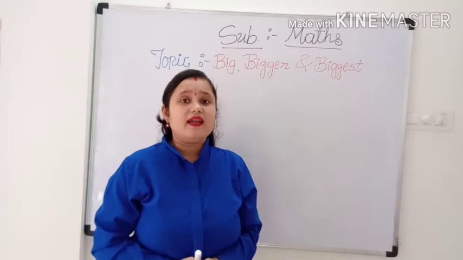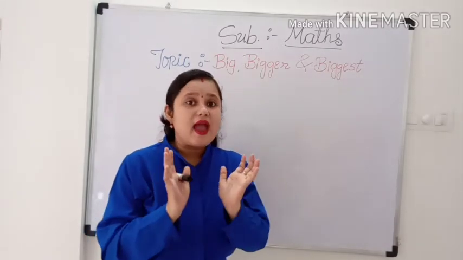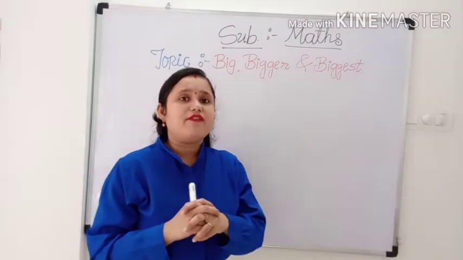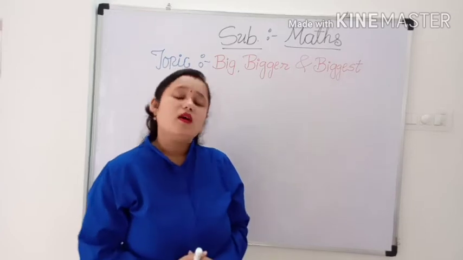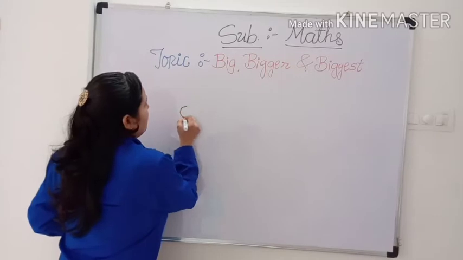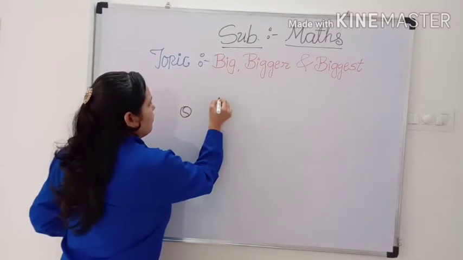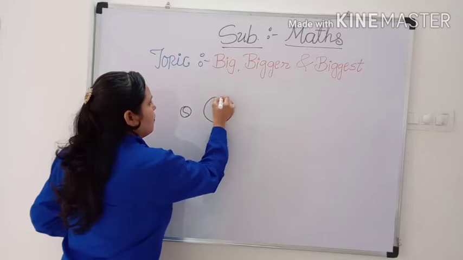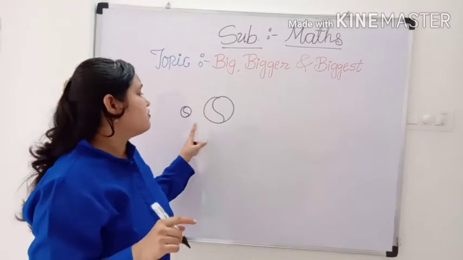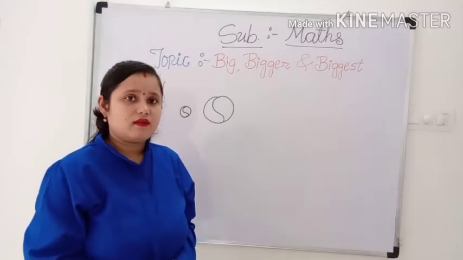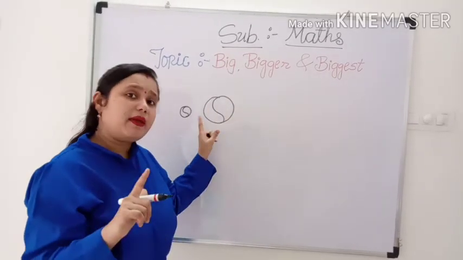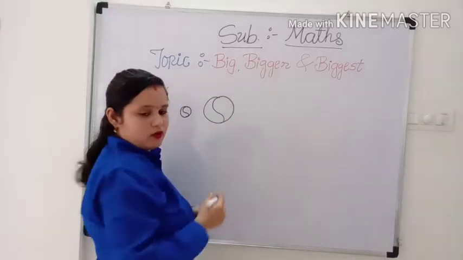We have already learned big and small concept. Okay? Now you can easily identify big and small objects. Let's revise. Now you tell me which one is big? Yes, correct. This ball is big. Very good.